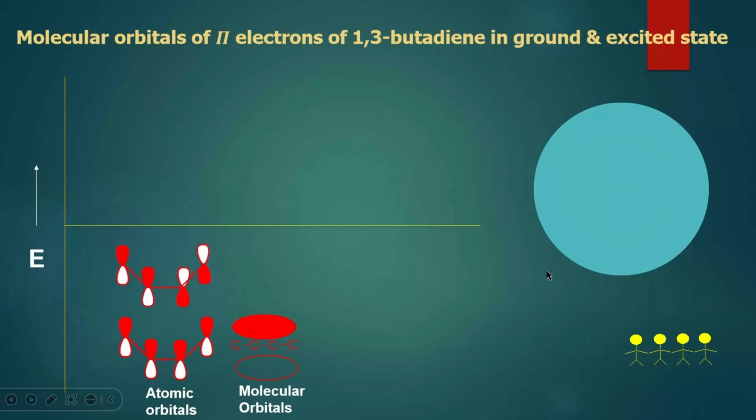The other arrangement is where the first two orbitals are in the same phase and the second two orbitals are in the opposite phase. Then these two atomic orbitals of 1 and 2 position can combine linearly to give one bonding, and 3 and 4 are in the same phase, so they can give another bonding.